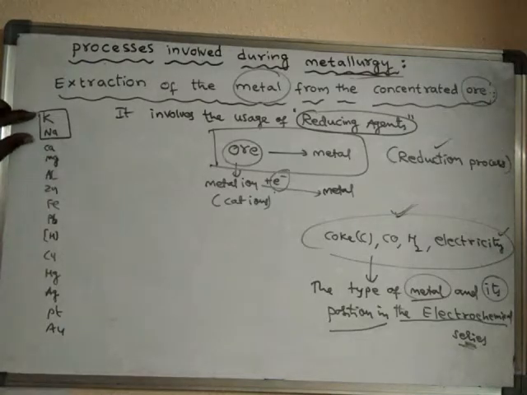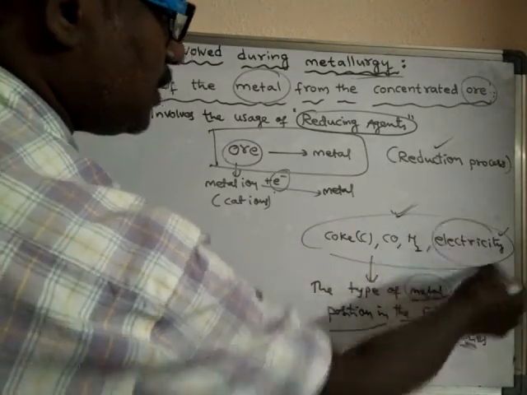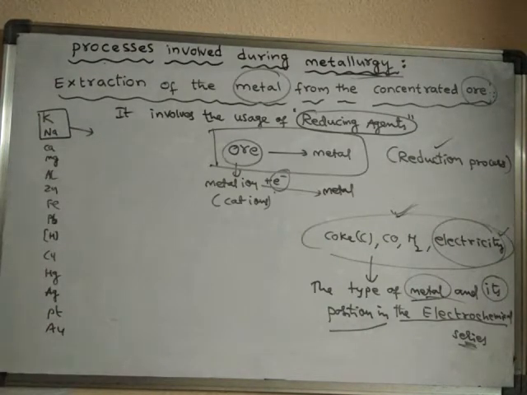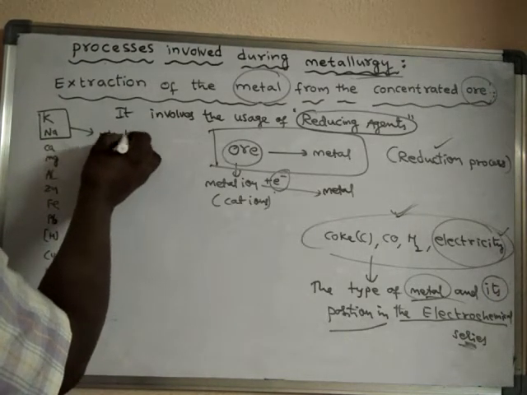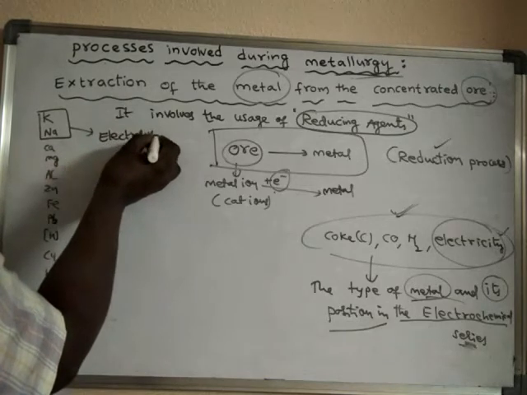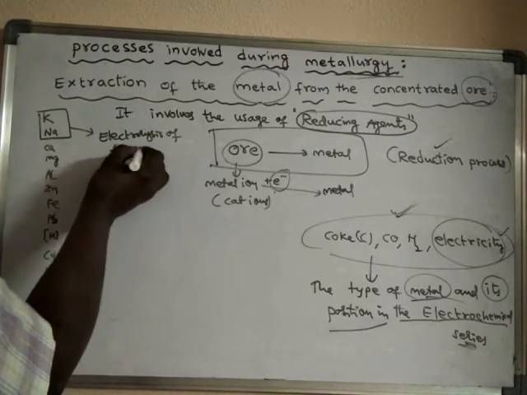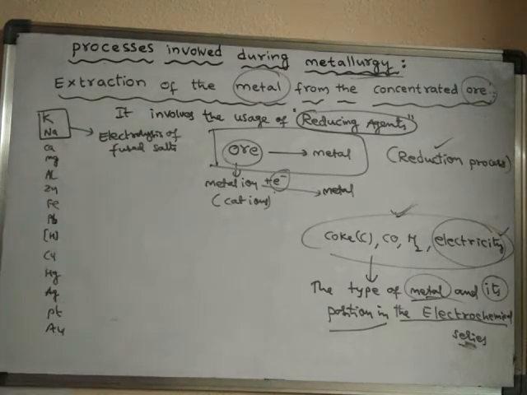For the extraction of these two metals, we use electricity. So the method of obtaining these metals is by the electrolysis of fused salts. What is the meaning of fused salts?